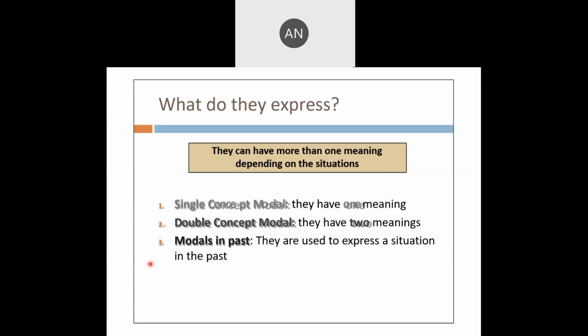What do they express? They can have more than one meaning depending on the situations. Single concept modal, they have one meaning. Double concept modal, they have two meanings. Modal in the past, they are used to express a situation in the past. So there are three varieties: single concept modal, double concept modal, and the modals in the past.